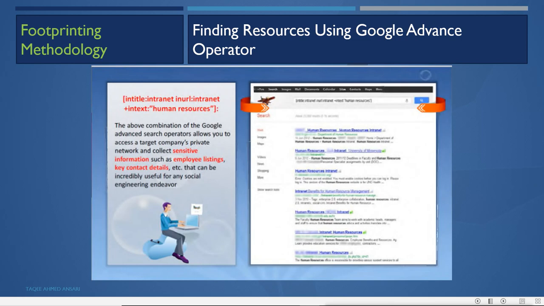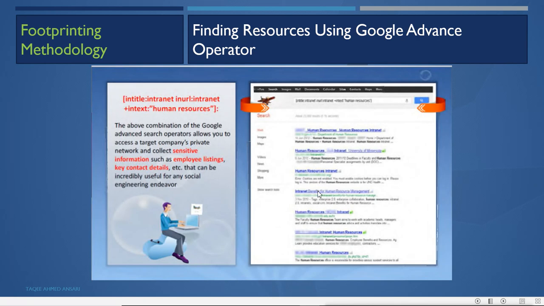This is to find, suppose, the human resources pages which have intranet written in the URL and title. Now intranet means within the network. Internet is the outside network, intranet is your within network. So you can find some results. By doing trial and error, you can find some interesting information.